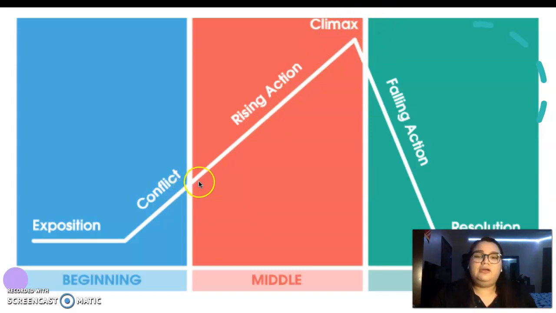Remember, the tone is not going to be the same with the rising action when it's building up to the climax versus when it's falling away from the climax, right? Usually the one going up is a little bit more suspenseful, and the one on the other side is the opposite, right? There's something that has changed, right? Our climax is like our light switch, right? We have that turning point. So then we go into our falling action, which is where things start falling into place, right? We start getting solutions to our problems. And then we have our resolution, which is another word for our conclusion, right? And we get to know what's happening at the end and what was the ending of the story.